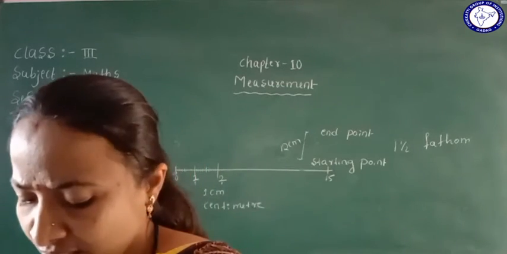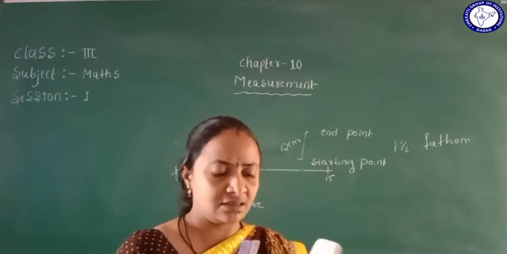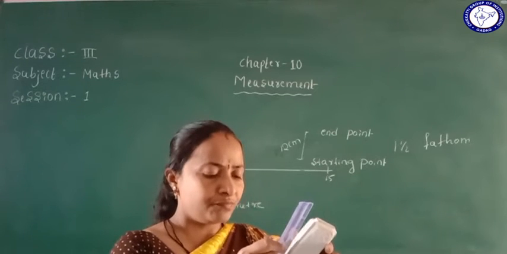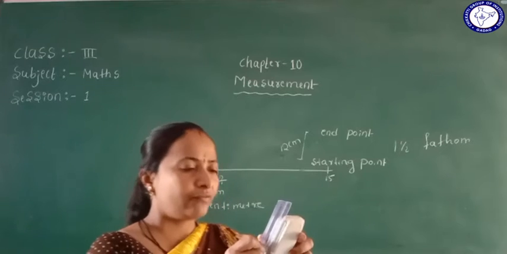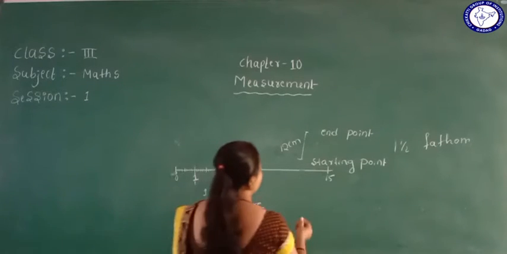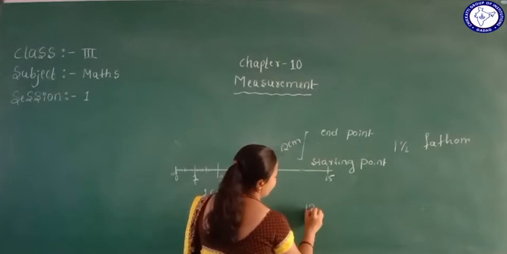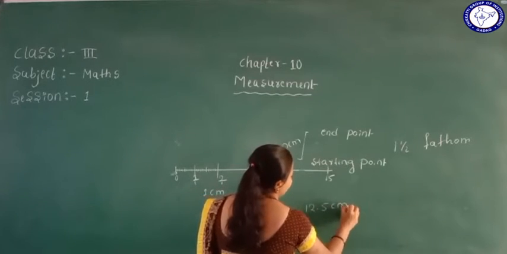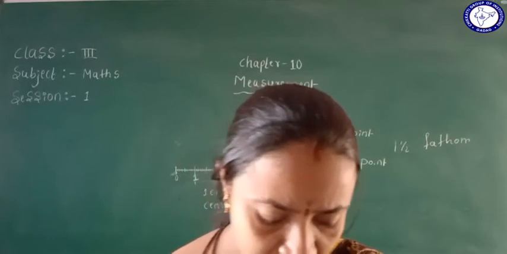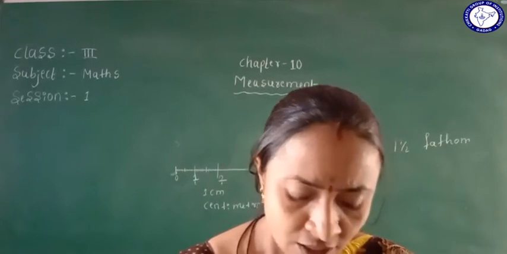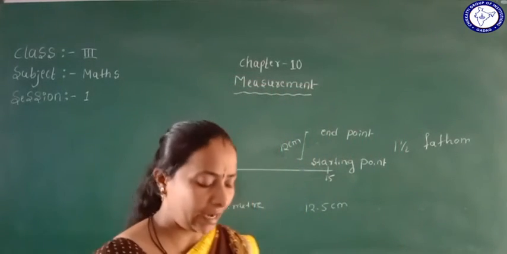Okay, how to measure? See, I'm using the duster and measuring. See here, from 0 to 12.5. The duster measures from 0 to 12.5 centimeters in length. Okay, so we can understand how to measure, using the start point and the end point.